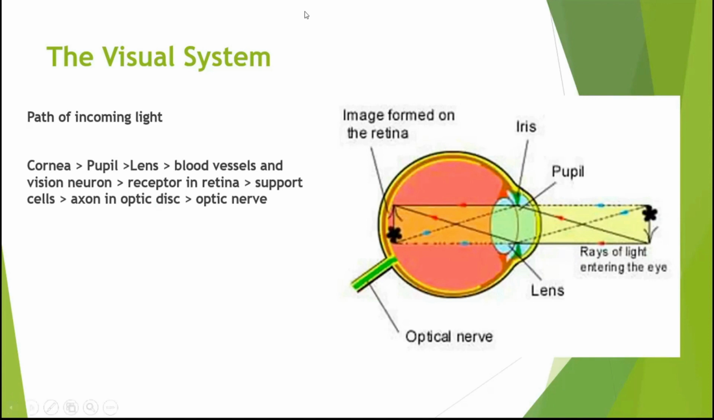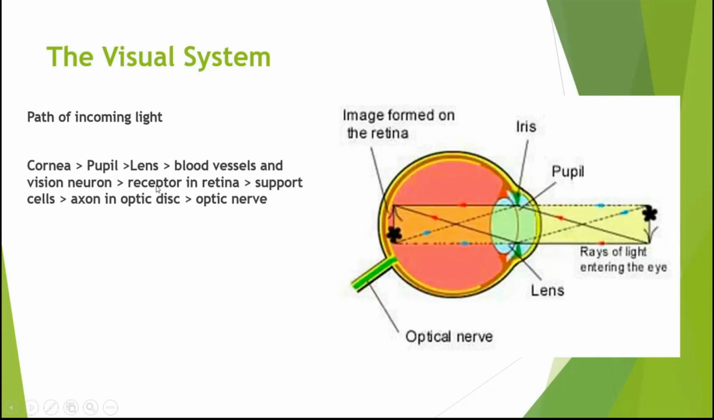For the sclera, oh wait, it's not here now. Sorry, it's not there. Right. So can you see the white part of your eye? The white part of your eye is your sclera. This is the protection for your eye. Let's talk about the parts of the eye. For the cornea, this is where it all starts, and this is where light enters.